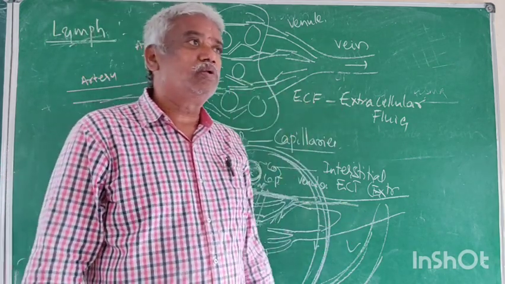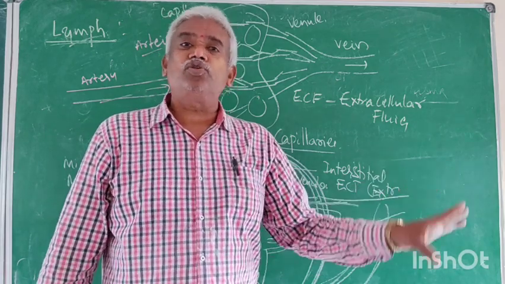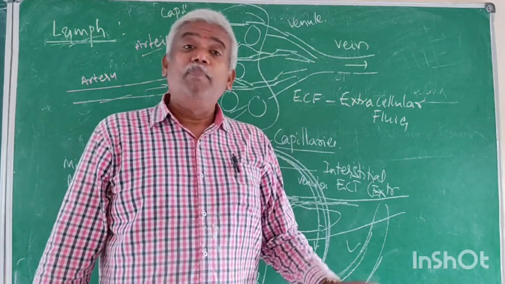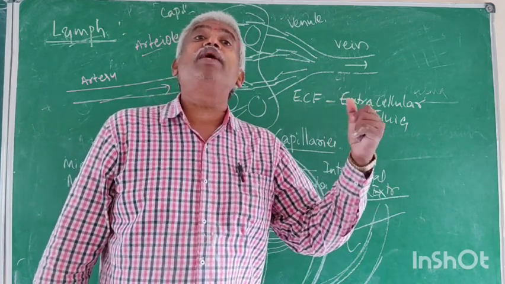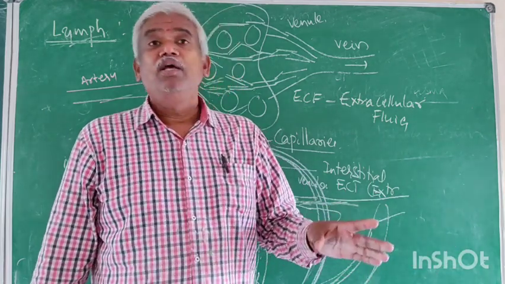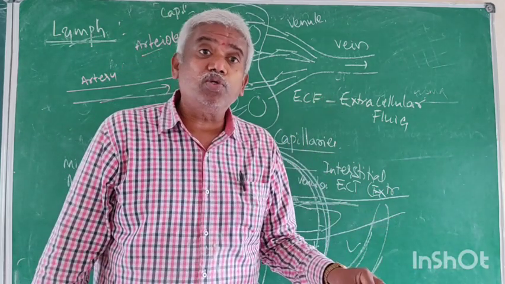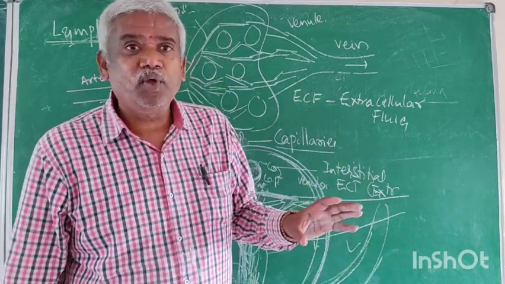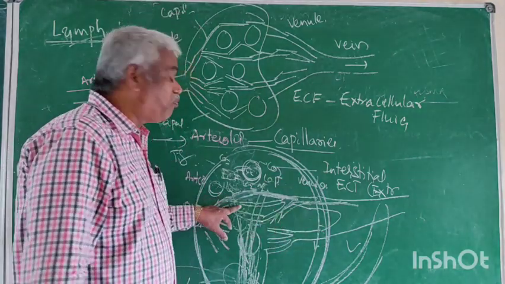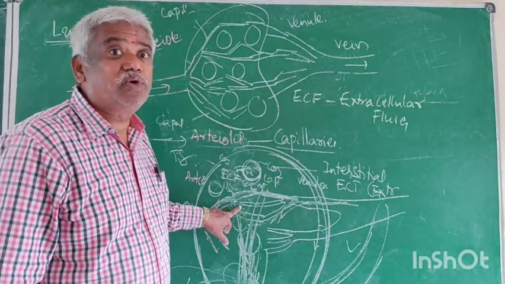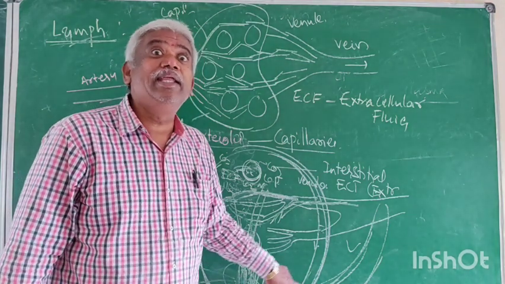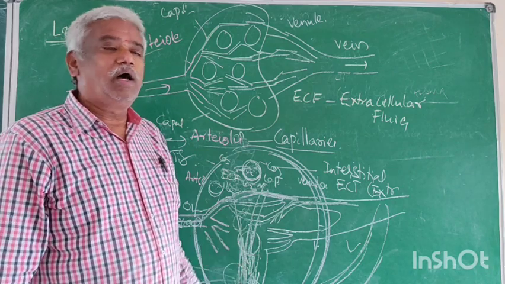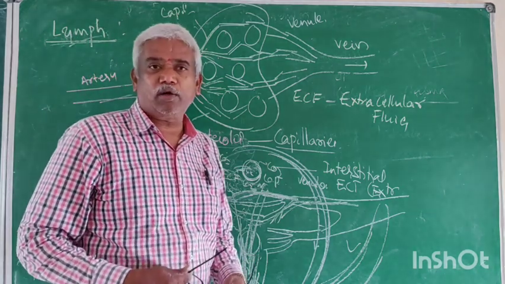Now come to the blood definition. A specialized fluid connective tissue without fibers is called blood. Plasma: blood without formed elements or cells is called plasma. Serum: plasma without coagulating substance is called serum. Lymph: a part of ECF which is circulated in lymph vessels is called lymph. Alright. This is about today's topic. Tomorrow.